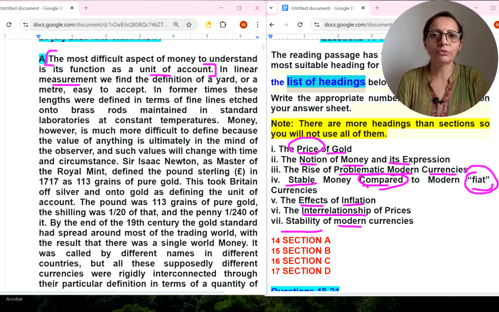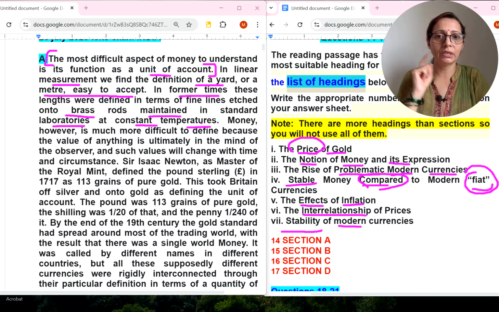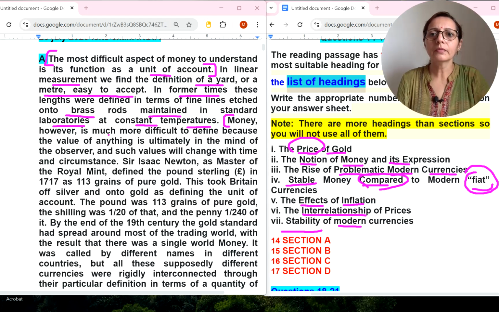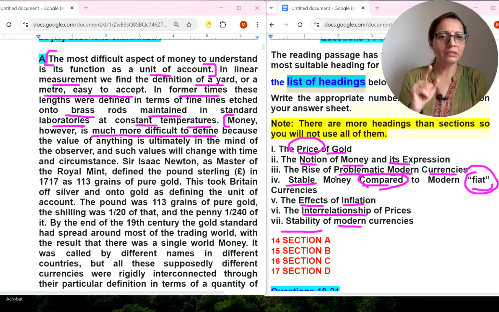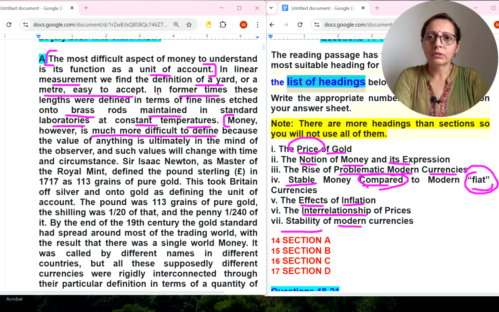In linear measurement, we find the definition of a yard or meter easy to accept. In former times, meaning old times, these lengths were defined in terms of fine brass rods maintained in standard laboratories at constant temperatures. Money, now the word money is here, however, is much more difficult to define. So the notion here, I think they are talking about the definition of money. Okay, so whatever they have said in this paragraph, where the word however is there, the meaning changed for this paragraph.